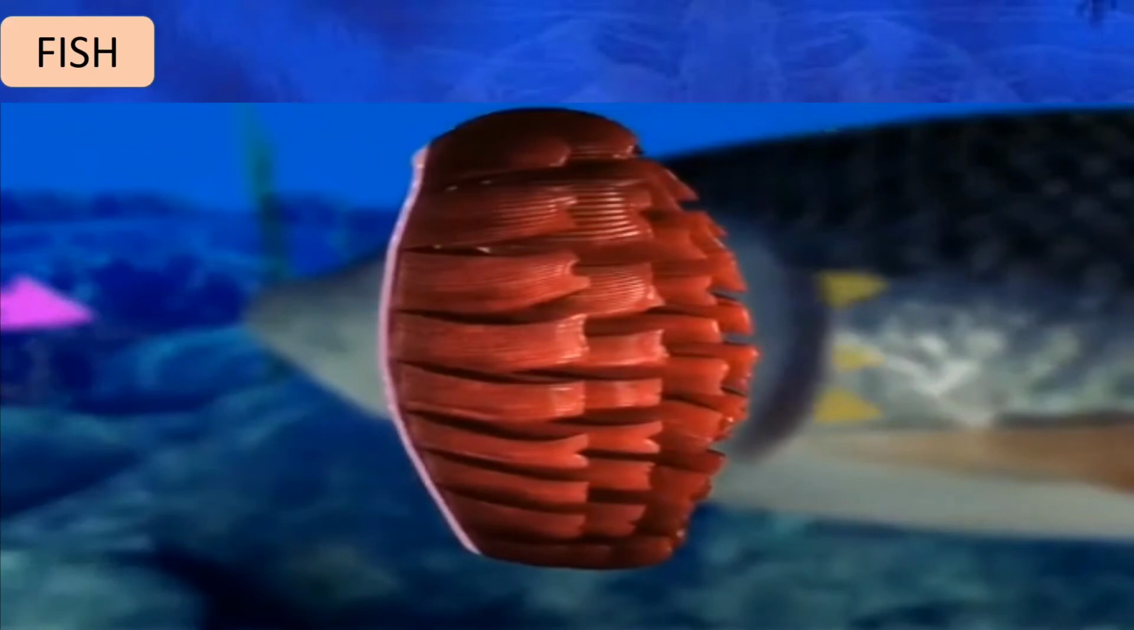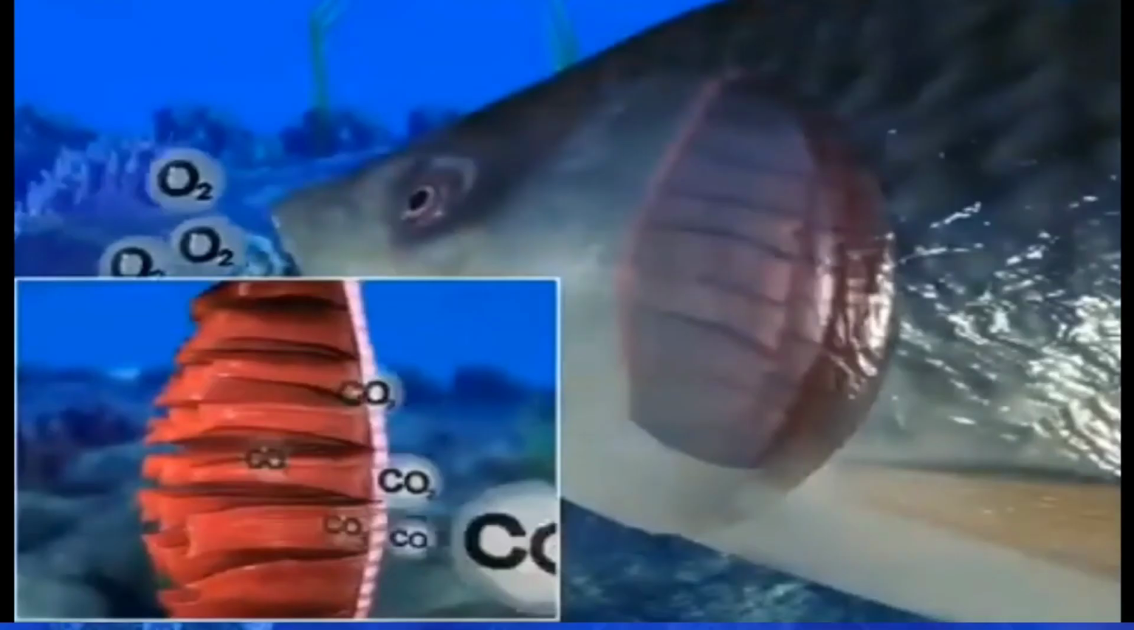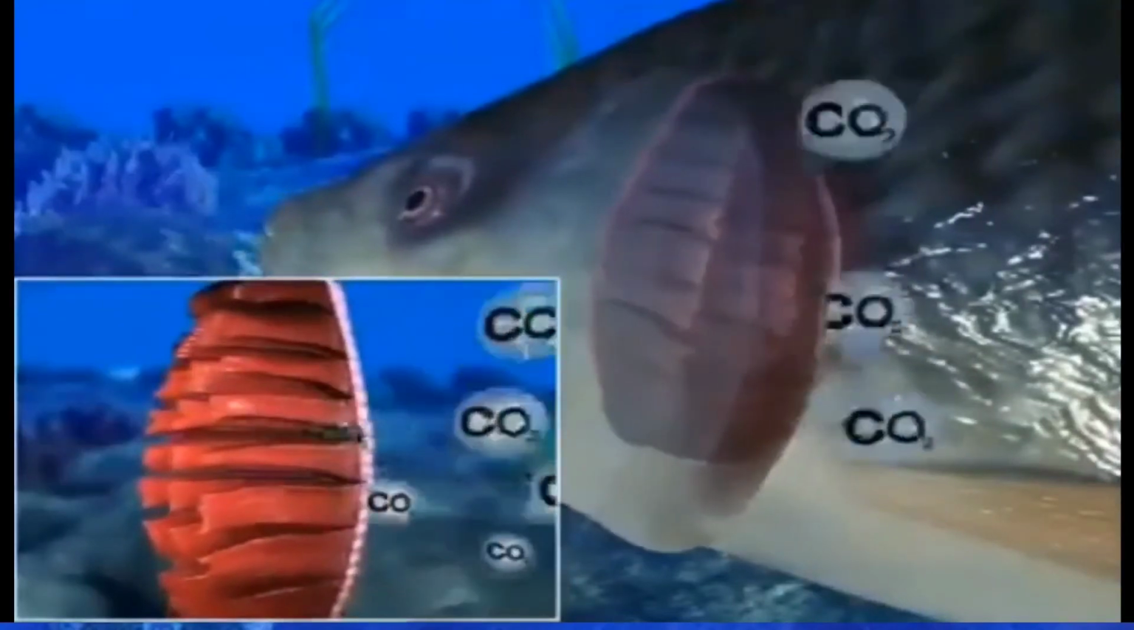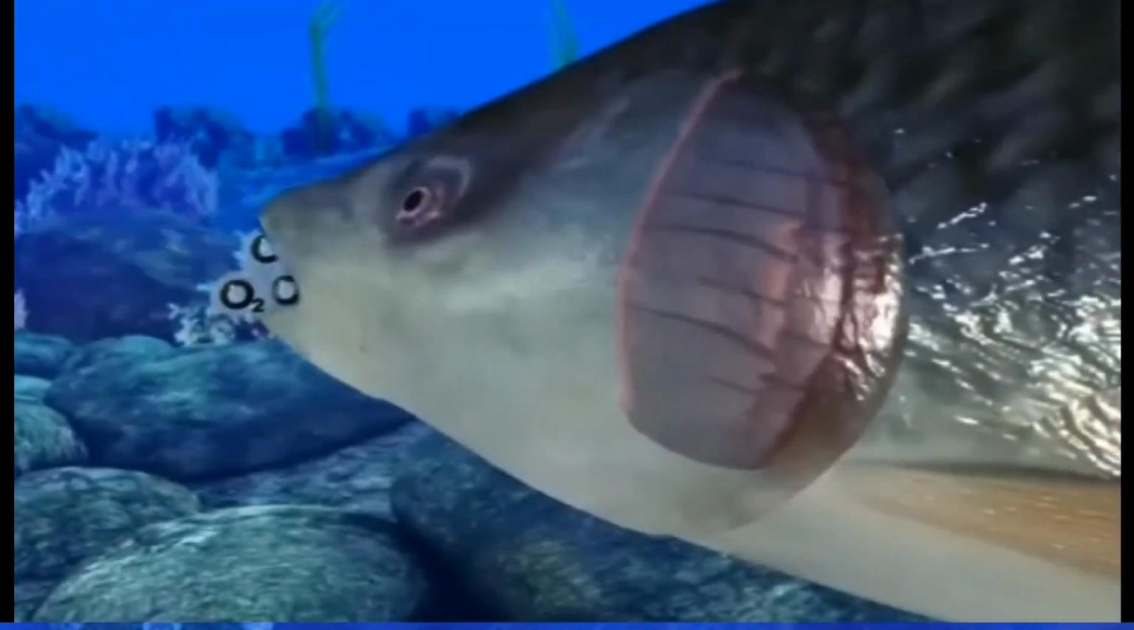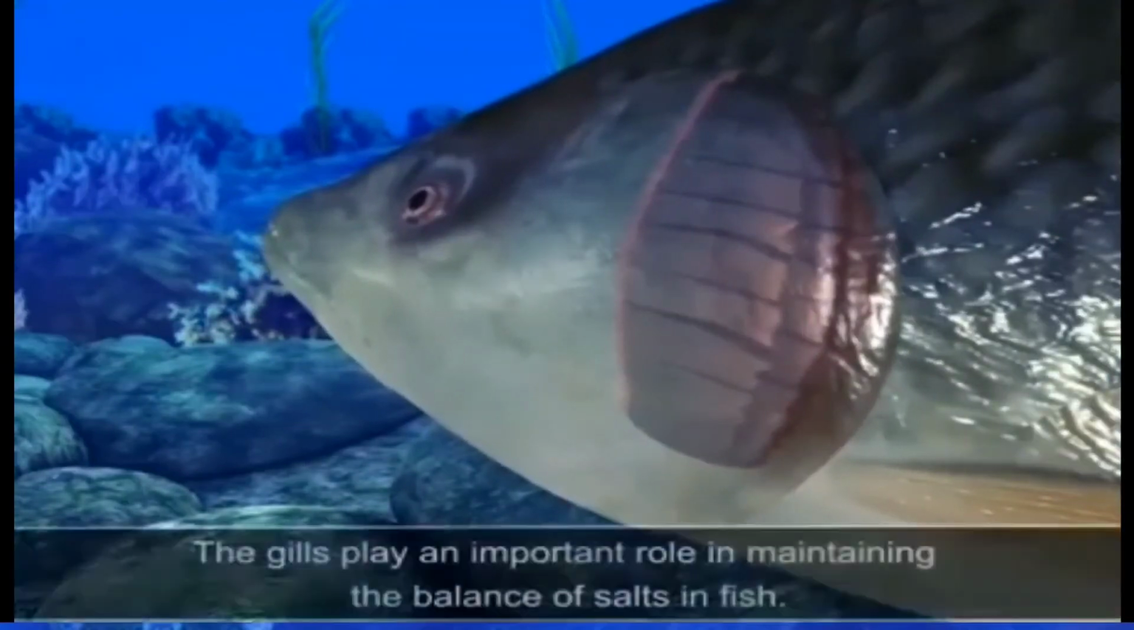So you can see that the oxygen is passing through the gills, and the carbon dioxide is coming out through the gills by the operculum. So the gills play an important role in respiration in fish. Now let us see